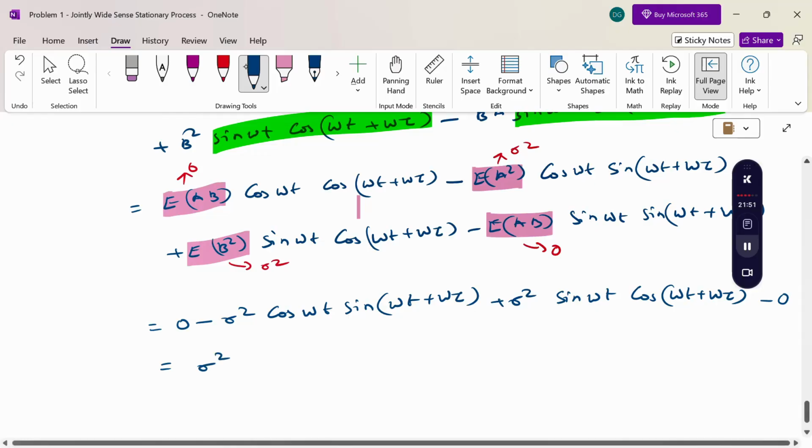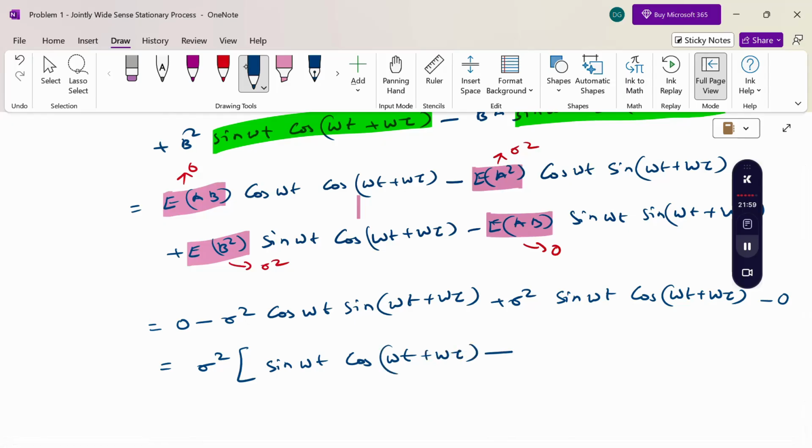Taking sigma square common: sin omega t cos omega t plus omega tau, minus cos omega t sin omega t plus omega tau.